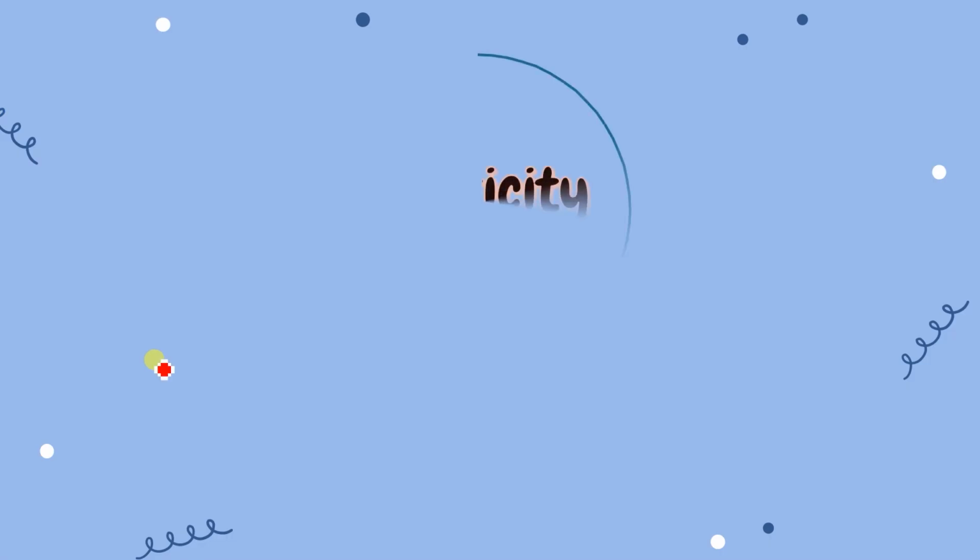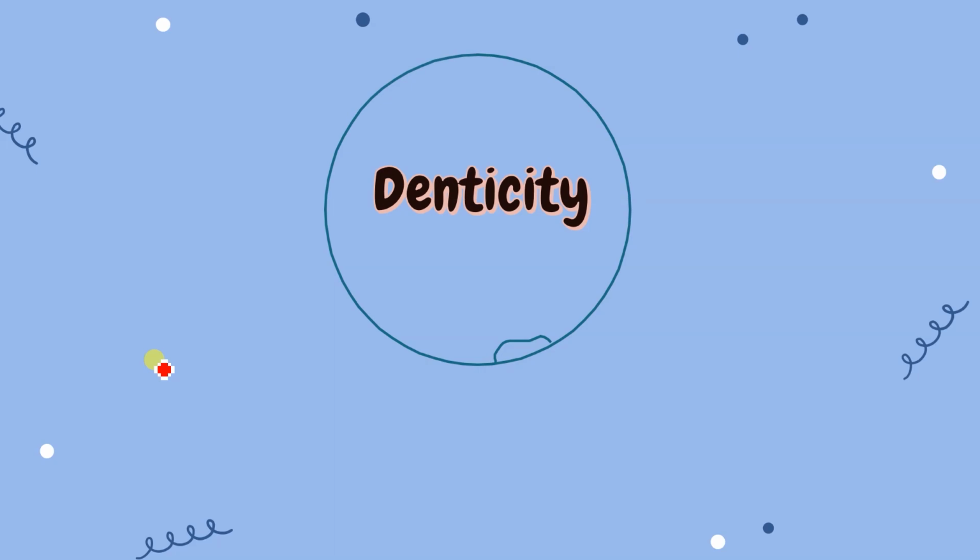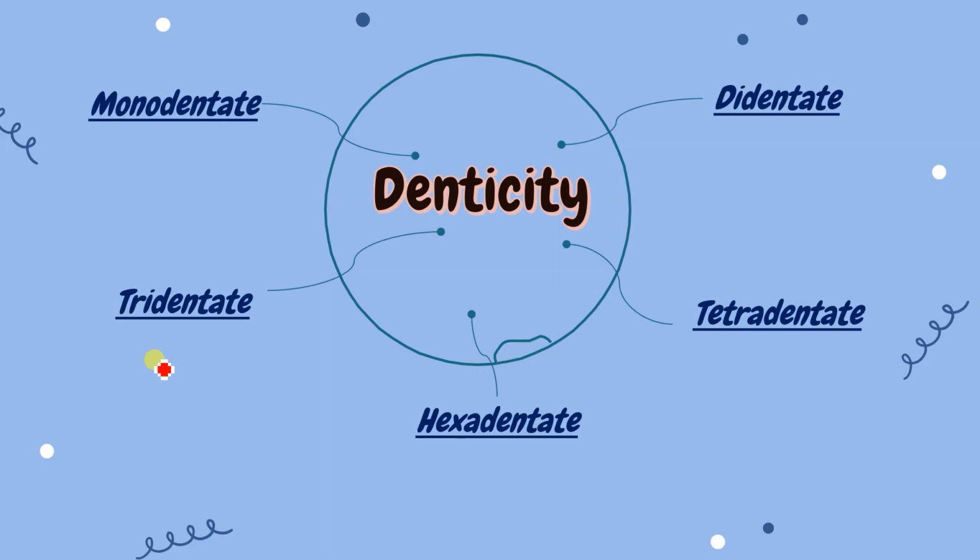So this is the thing, denticity. Now a new word has come. Then we will understand about the coordination number. Okay, first let me explain this denticity. It can be monodentate, bidentate, tridentate, tetradentate, and hexadentate. Denticity means the number of donor atoms, that is, in how many ways it can hold the metal, from which sides it can hold.